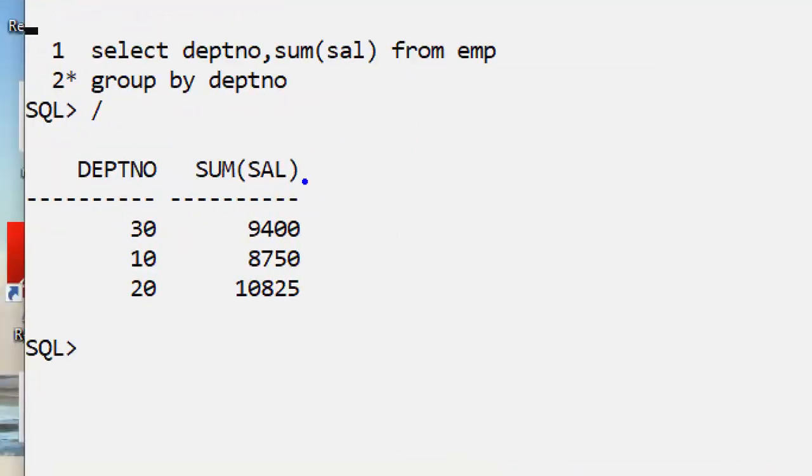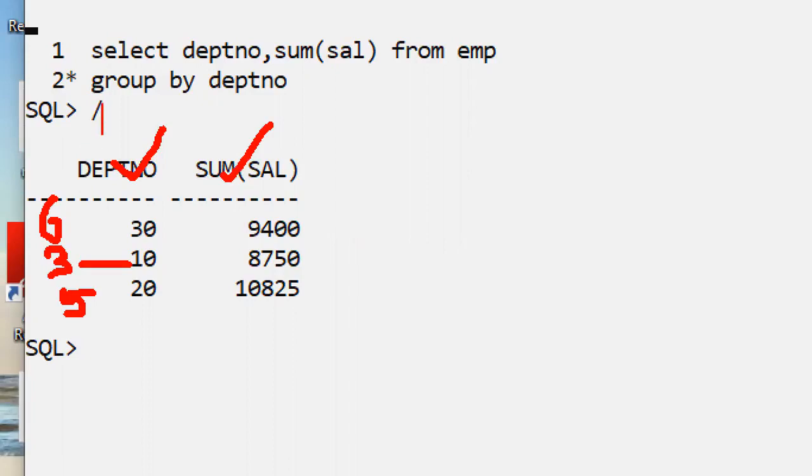In every relational database system worldwide, invisible group functions can also be used in a having clause. Invisible group function means, suppose in the 10th department internally 3 employees are there. In the 20th department, 5 employees are there. In the 30th department, 6 employees are there. But unfortunately, 5, 3, 6, I am not displaying in this report. In this case, suppose I want to display the department sum of salary for departments having more than 3 employees. Those departments' numbers and sum of salary we display. Is it possible or not possible?